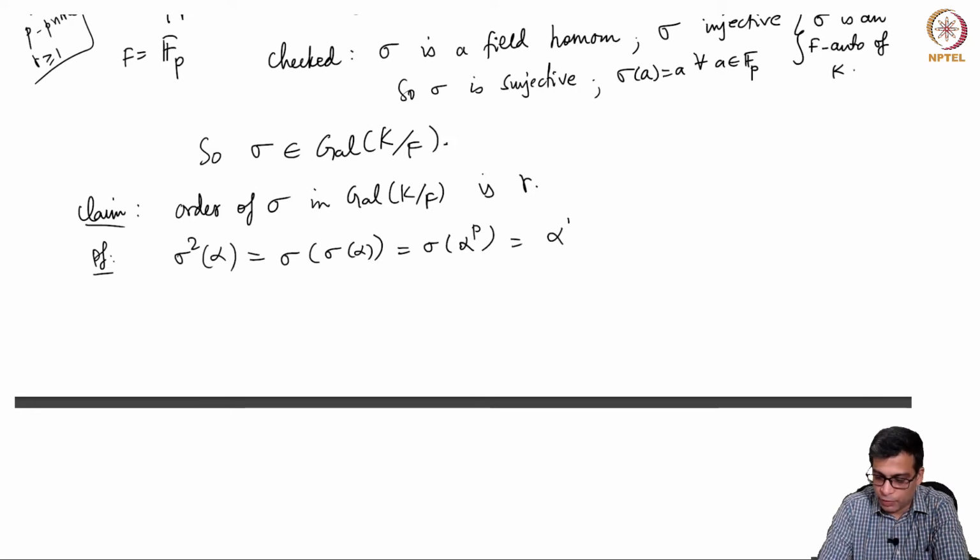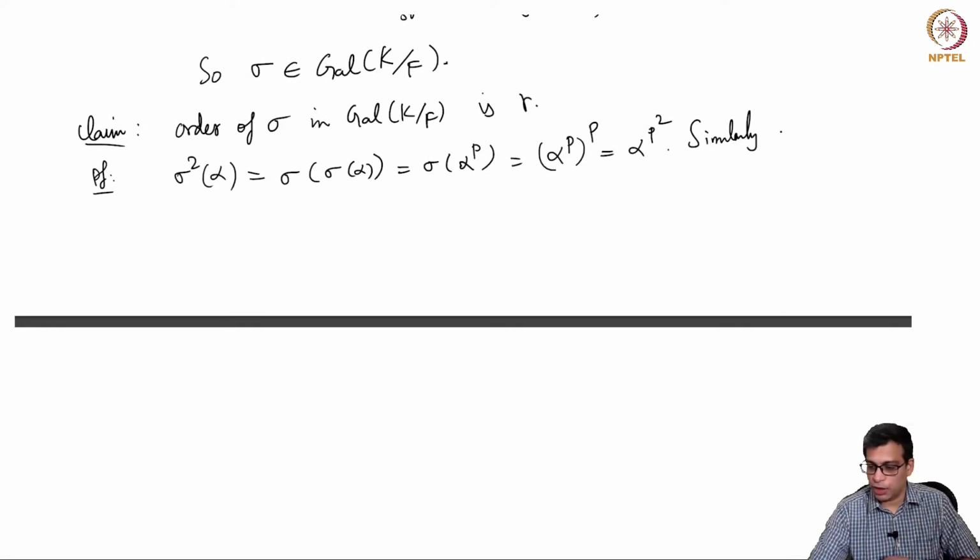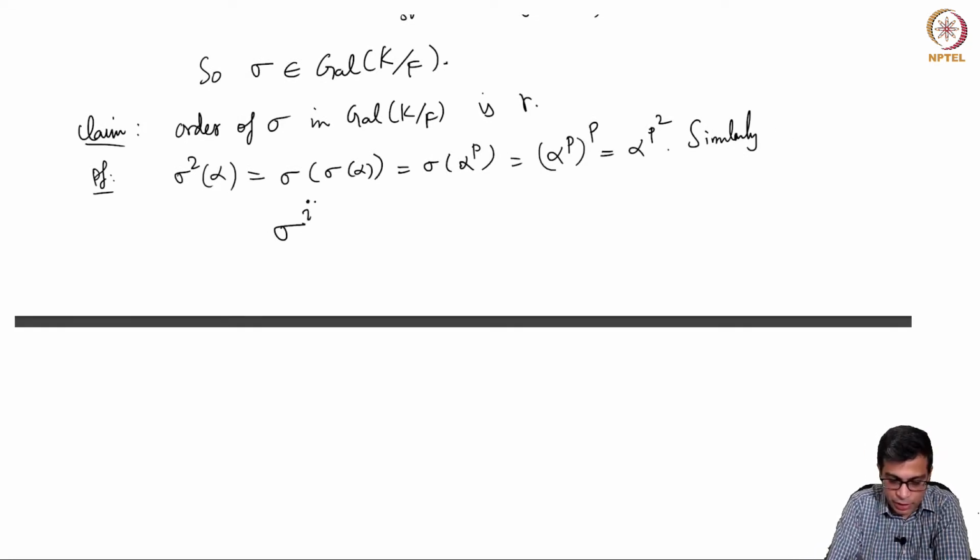What is sigma of alpha^p? It is alpha^p to the p. So this is alpha^(p^2). Similarly we can check that sigma^i of alpha is alpha^(p^i) for all alpha and for all i.